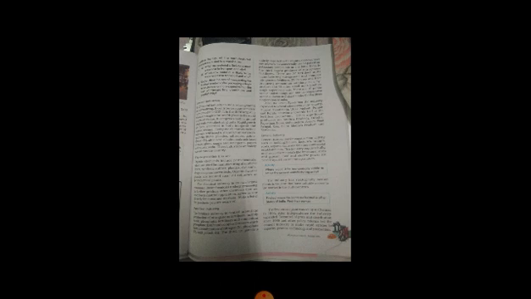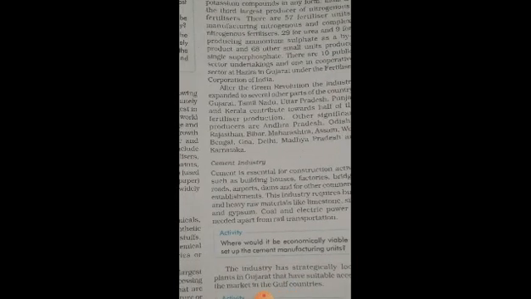Then we come to the chemical industries. The chemical industry in India is growing fast.